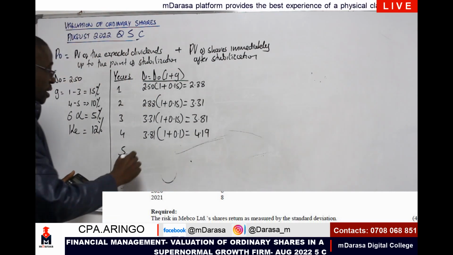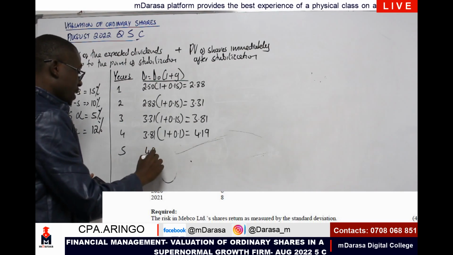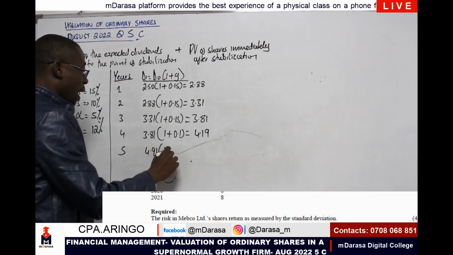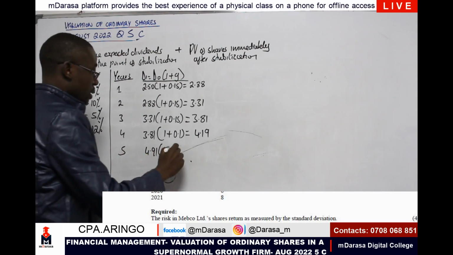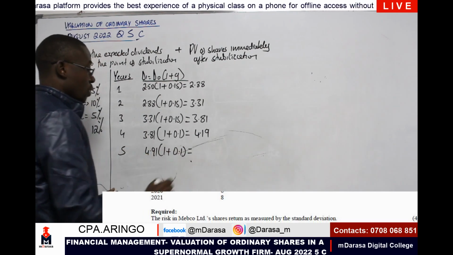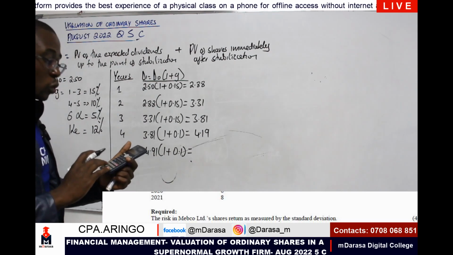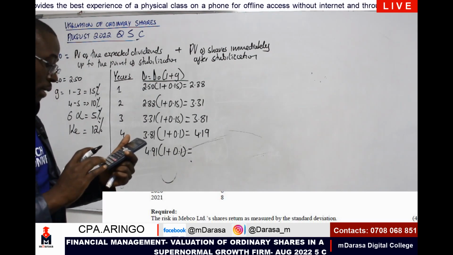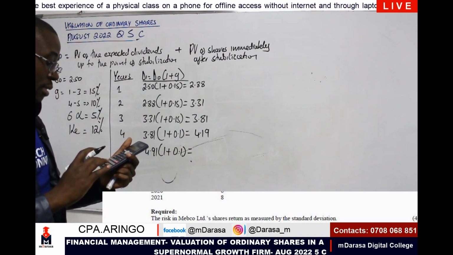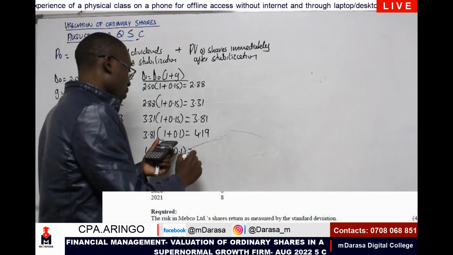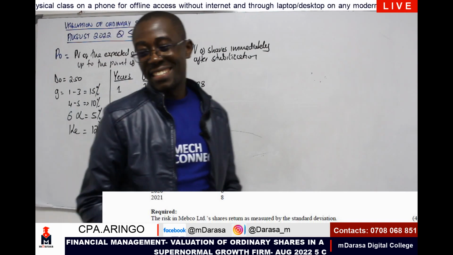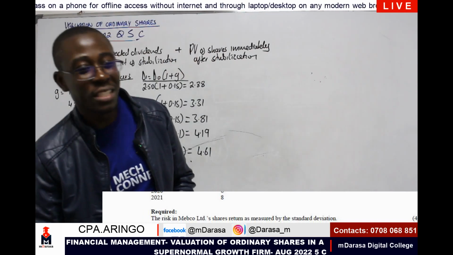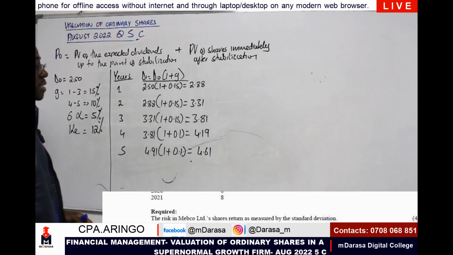The next period should be 4.19 into 1 plus still 10%, 0.1. We multiply by 1.1. This should give me a figure of 4.61. Right?